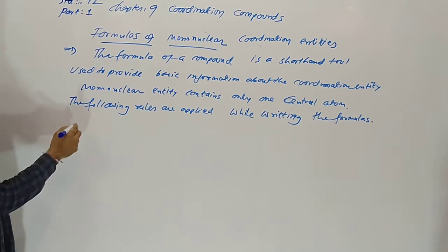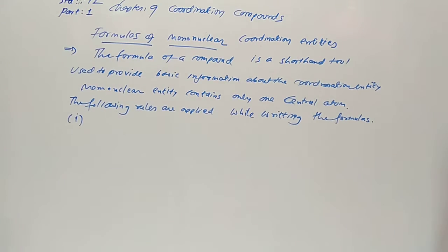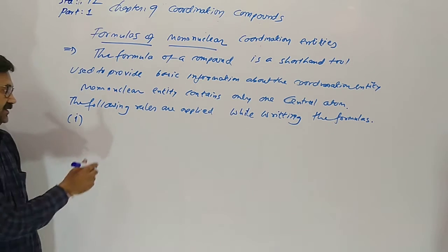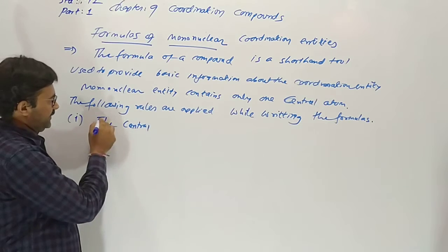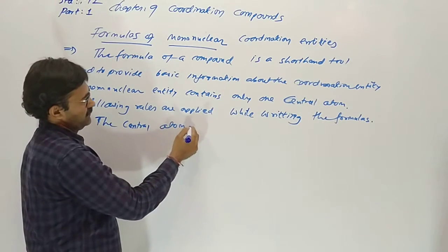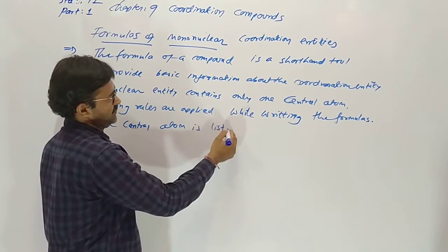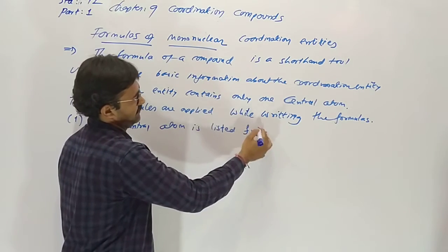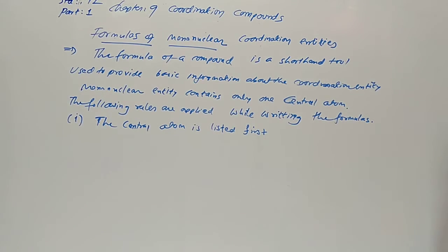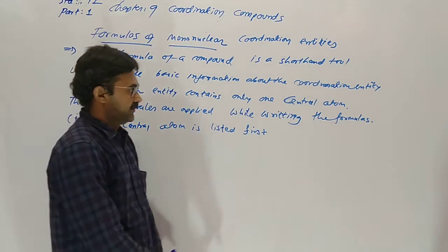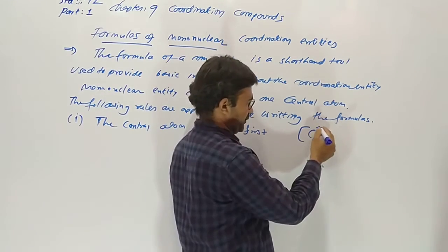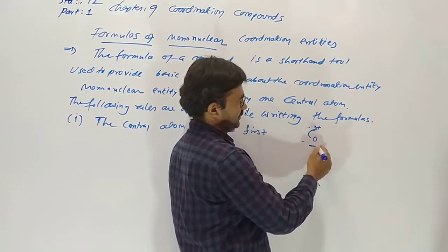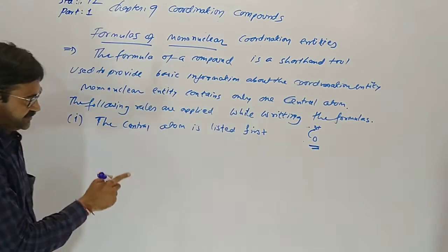So first of all, rule 1: the central atom is listed first. In the formula, we have to take the central atom first. Suppose cobalt having +3 charge. So first listed is the central atom.